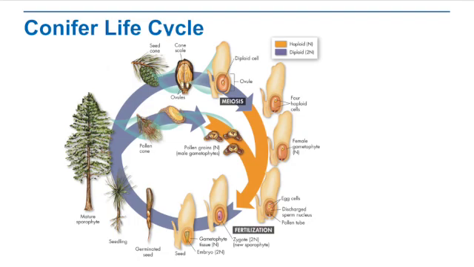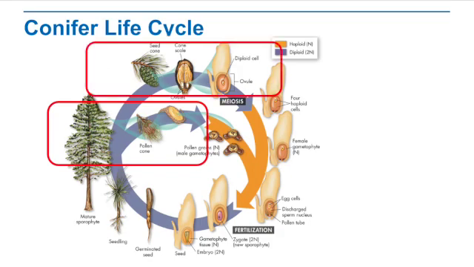This is the conifer life cycle. We're starting here with the pollen cone, which is the male cone. That pollen cone is going to release those pollen grains, or the male gametophytes. Now we'll also have our seed cone, and these cones have the scales. And on those scales, we have the ovule. And within the ovule, we have the female, actually the ovule is the egg. It is the female gametophyte.